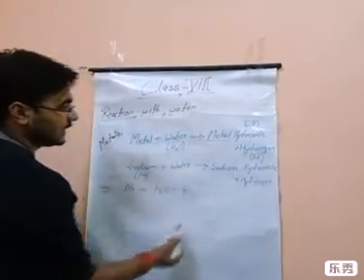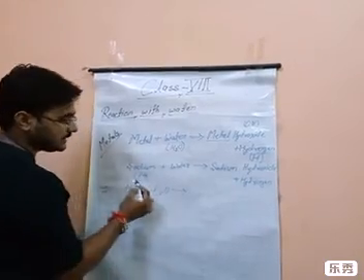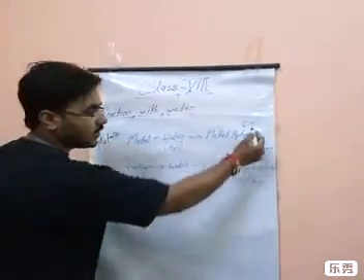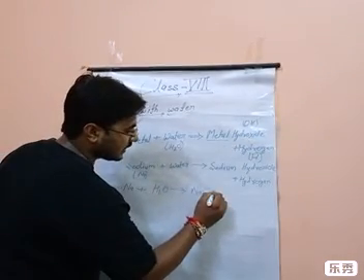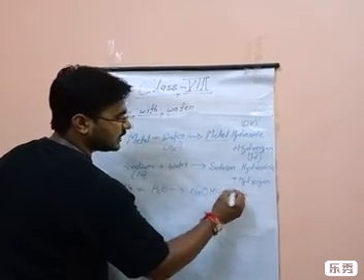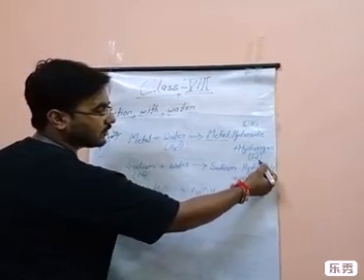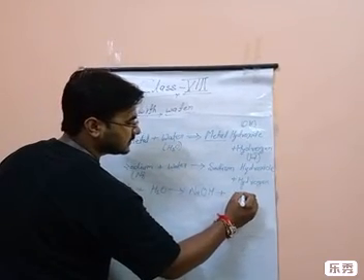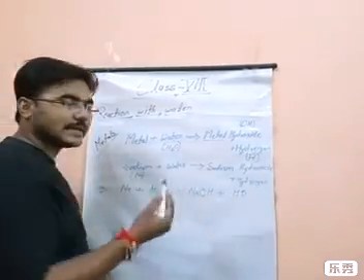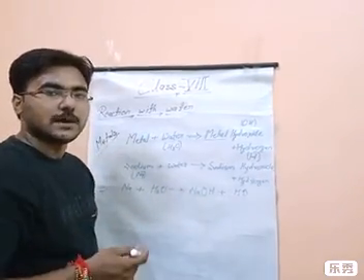Sodium hydroxide. Now the symbol for sodium is Na, for hydroxide it is OH. Okay, plus, now what is remaining? Hydrogen. The formula for hydrogen is H, and if it is a gas, then we make an arrow upward, because the gas will just go upward.